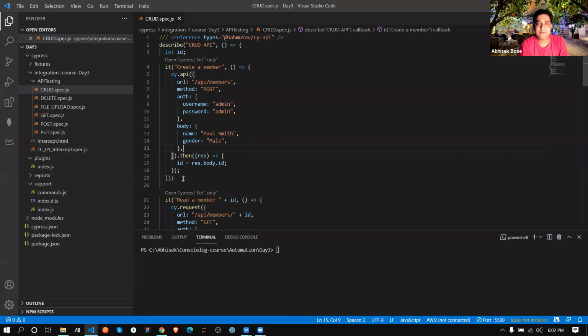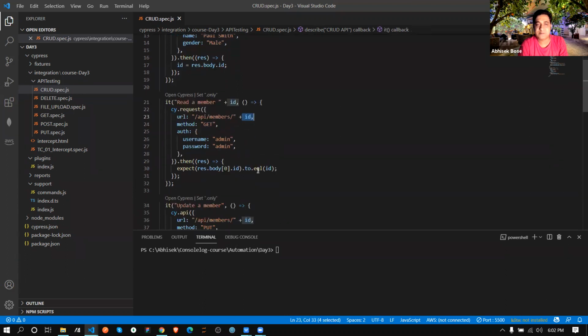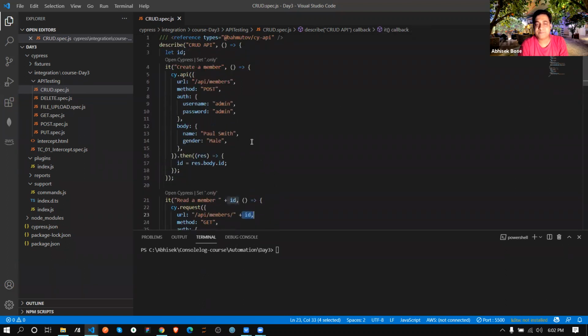But the basic thing: if you are calling this way, see here I'm holding the ID in a global variable, so that I can call this ID anywhere, like from other test cases also. When you are creating a user, obviously your server will return one user ID, correct? Then only can you do operations on that particular user.